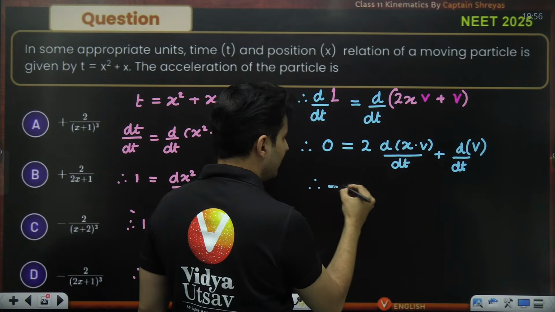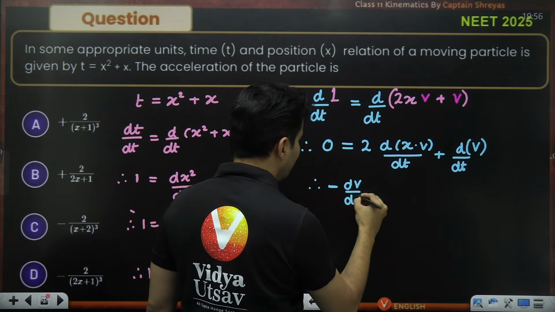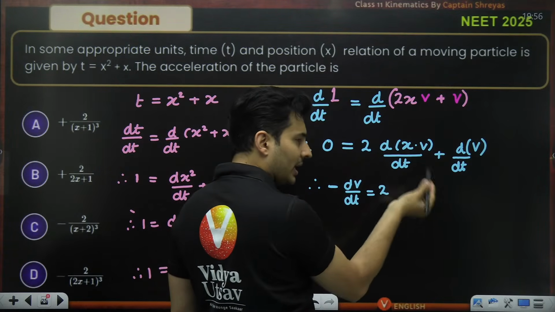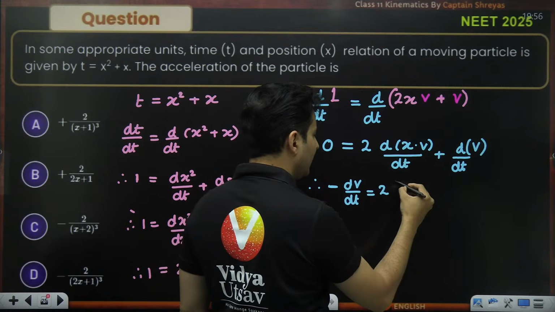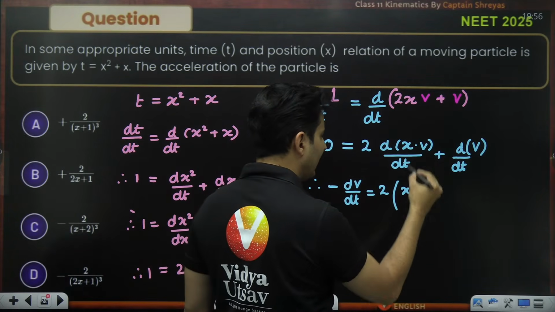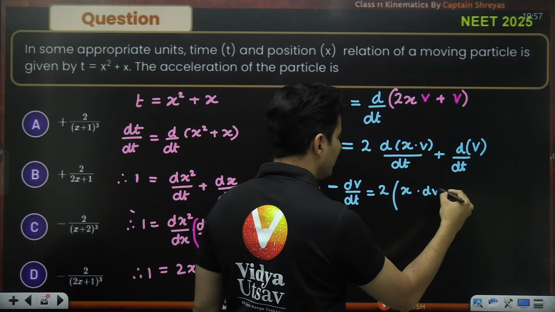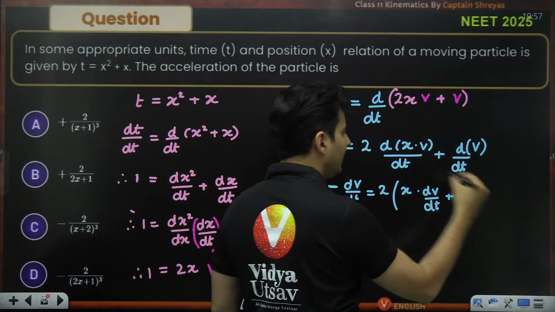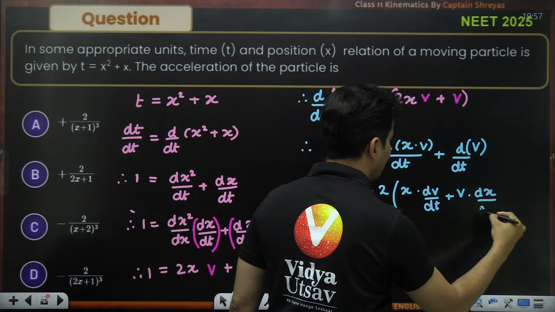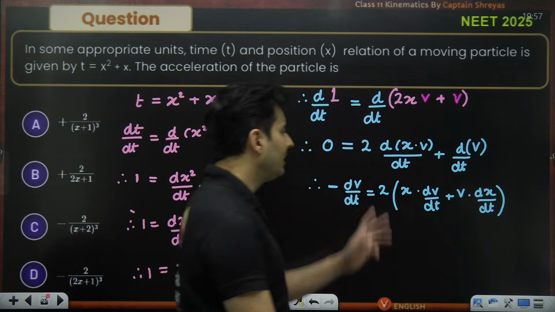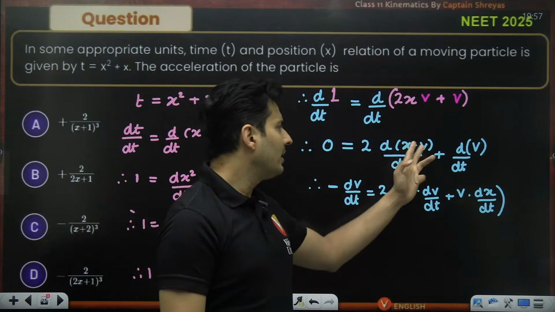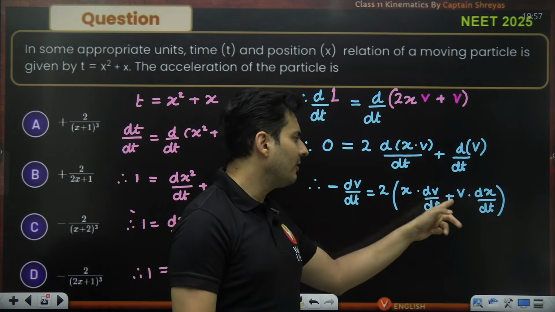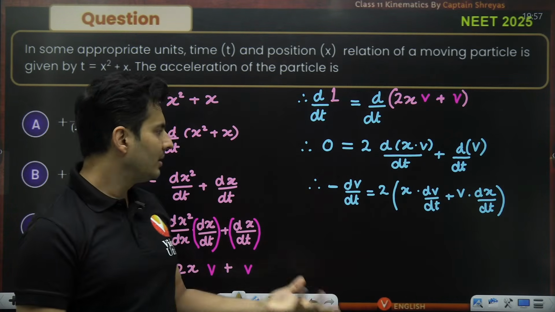So this will be minus derivative of velocity with respect to time is equal to 2 into, whenever you have a product, the product rule says take the first function like x and then take the derivative of the second, then take the second function and then take the derivative of the first. That is how you will find it. It is called the product rule. Derivative of uv is uv dash plus vu dash, or first into second's derivative plus second into first's derivative.